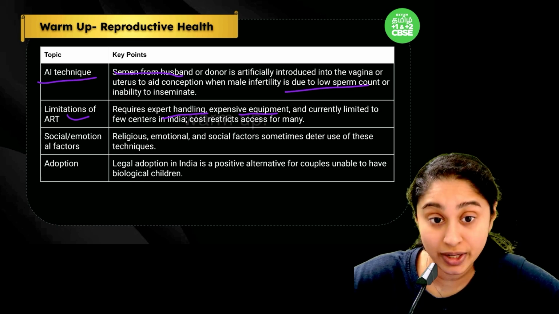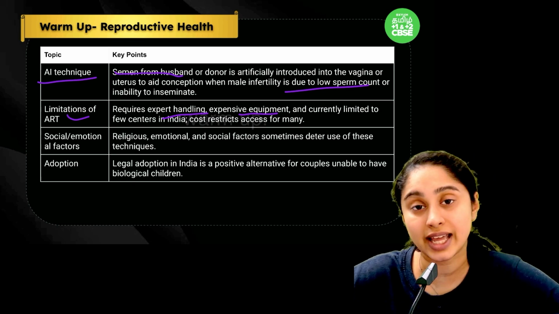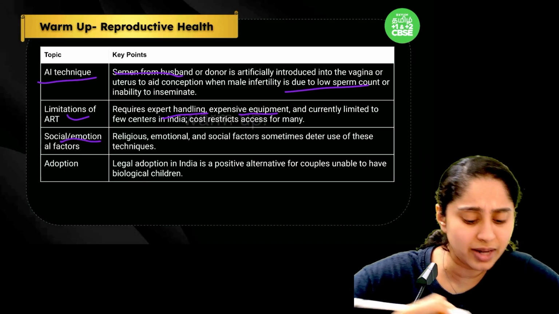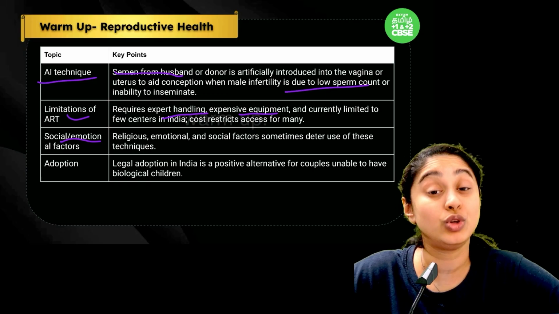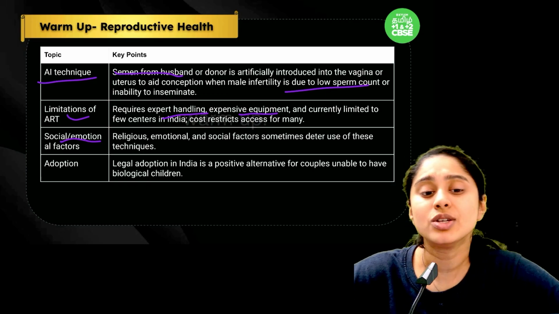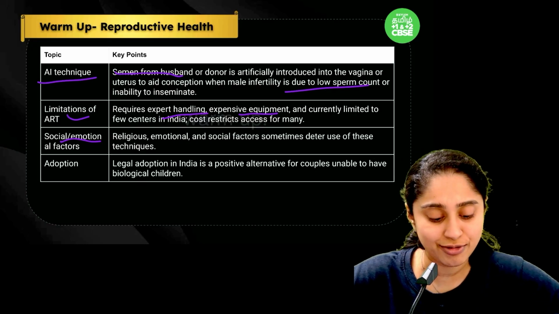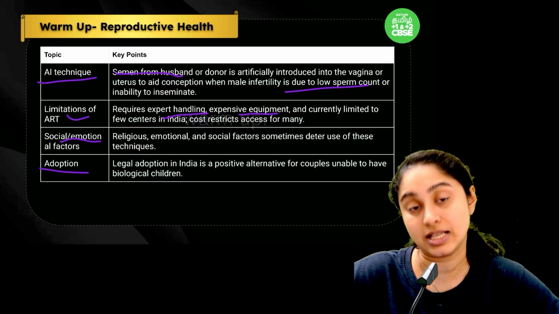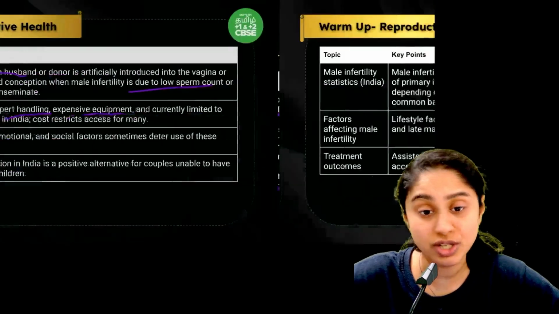But the limitation is that it definitely requires expertise, and it requires a lot of cost because it's an expensive equipment. Currently there are very few centers in India that can actually do this on a proper basis. Also there are social and emotional factors involved. Sometimes they don't want to use the donor's gametes, so these kinds of factors do affect. And adoption is definitely a legal option in India. So as a couple, if they're not able to have children, they can definitely go for this positive alternative.